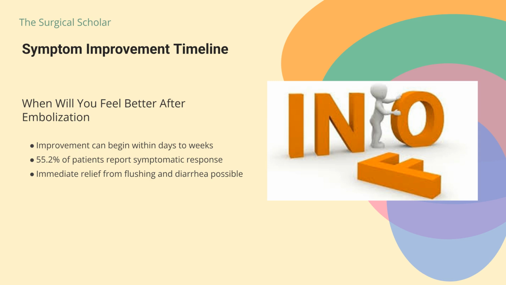This is what everyone wants to know. When do symptoms improve? For patients with carcinoid syndrome undergoing embolization for symptom control, improvement can begin within days to weeks. A systematic review reported symptomatic response in 55.2% of patients, though the timeline varies. Think of it like this. Immediate relief from flushing and diarrhea may occur within the first week as hormone-producing tumor bulk is reduced, but maximum benefit often takes 4 to 6 weeks as inflammation settles and your body adjusts.